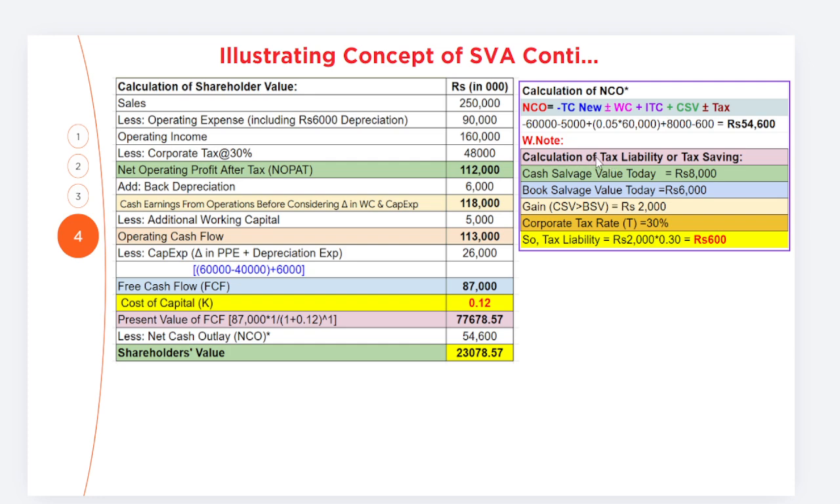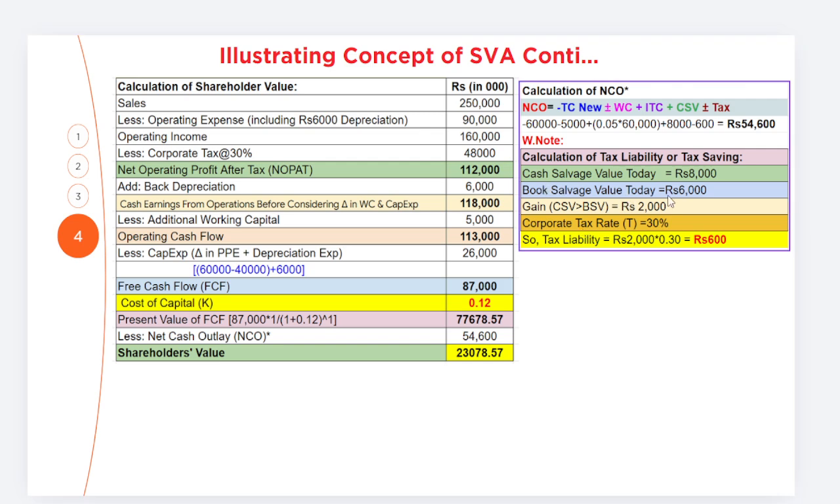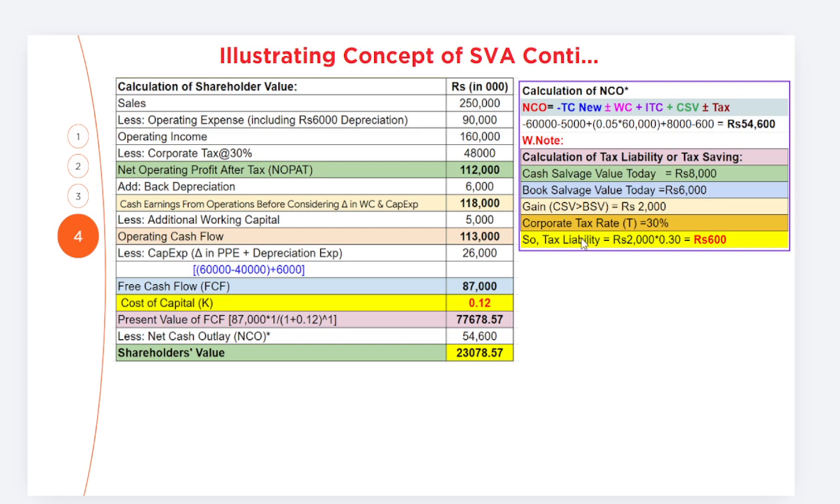So at first we are going to find here the tax liability or the tax saving. Cash salvage value given in the question is 8,000. Okay, book salvage value 6,000. That's why we say that gain is that cash salvage value is greater than book salvage value. That is the basic reason we say that 2,000 is our gain based on the given information. So the tax rate is 30%. That's why tax liability is 600.